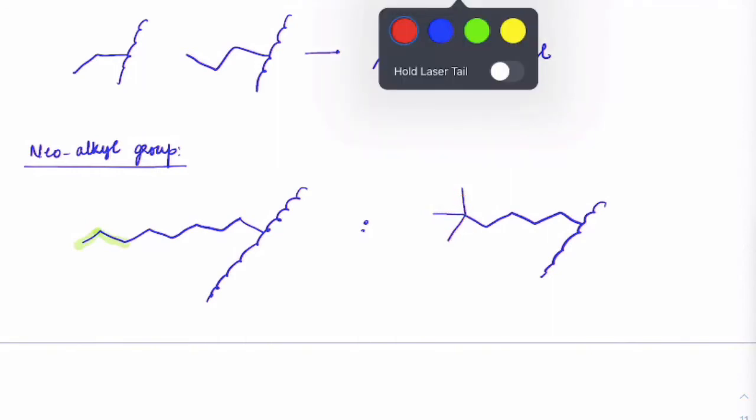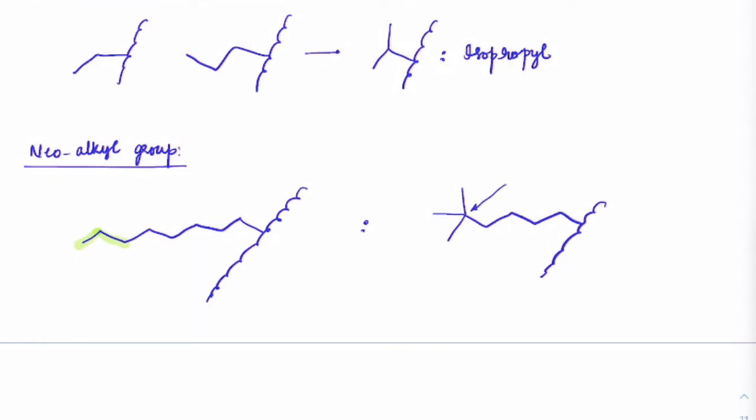So basically, you need the last carbon to be connected with a 4-degree carbon. It must be a 4-degree carbon connected. So when this 4-degree carbon is connected like this, we call it a neo-alkyl group.